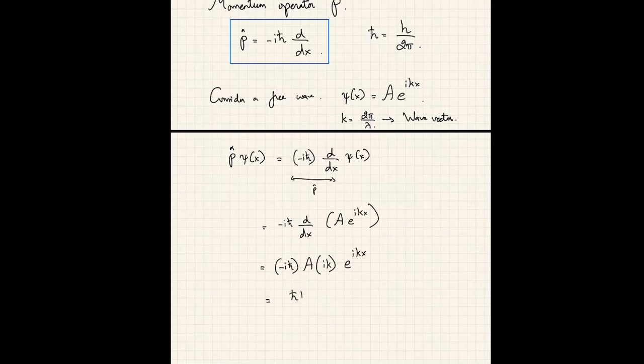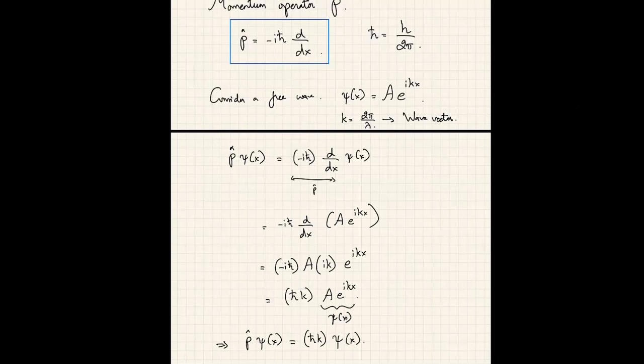So I can write this as h bar times k e to the i k x. But e to the i k x is precisely the wave function that I started with, psi of x. So this tells me that p times psi of x is h bar k times psi of x.